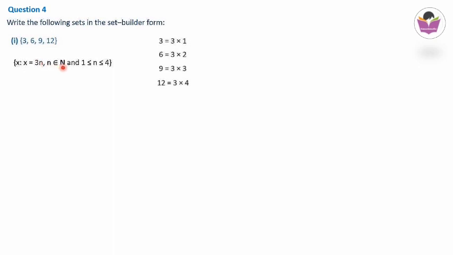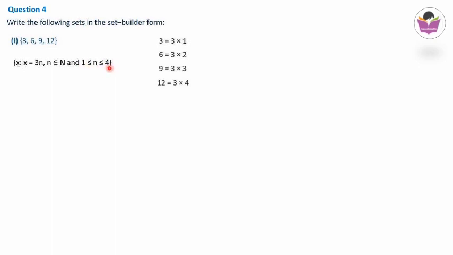N belongs to the natural numbers. Natural numbers we know are 1, 2, 3, 4, 5 etc. From the natural numbers we have taken 1, 2, 3 and 4 only. So we write 1 less than or equal to n less than or equal to 4, meaning both 1 and 4 inclusive.